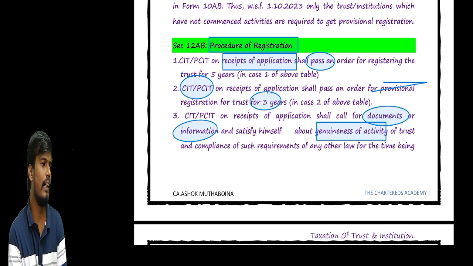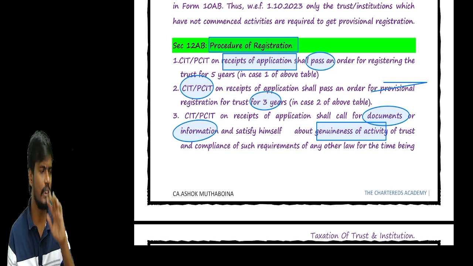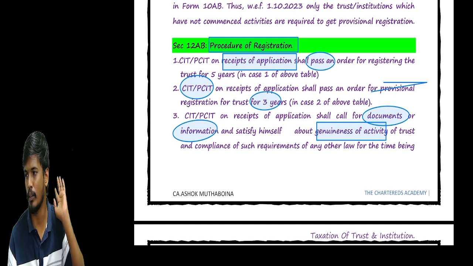Okay, sir. Sir, in the trust there are two processes: without inquiry and with inquiry. In the case without inquiry, they just pass the order for the provisional registration or normal registration.